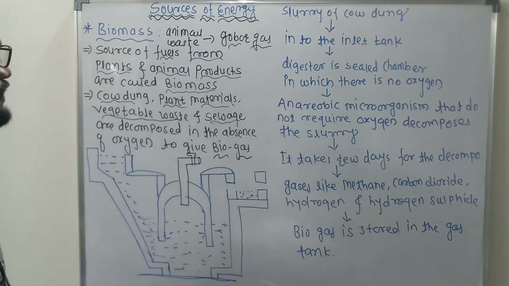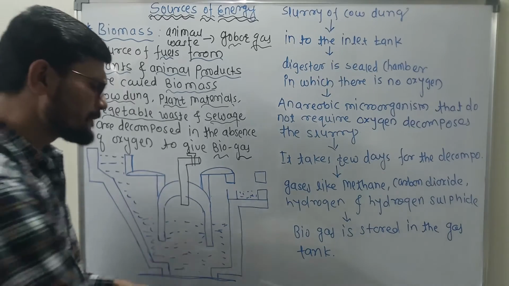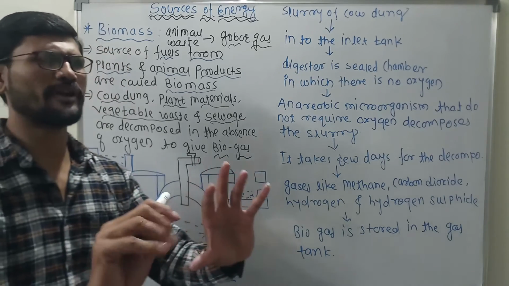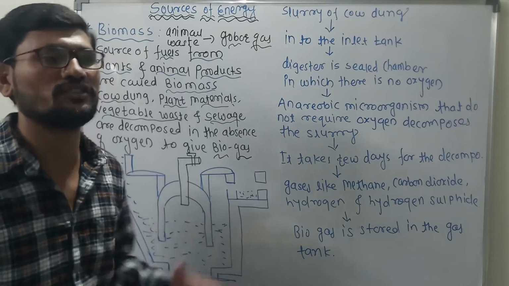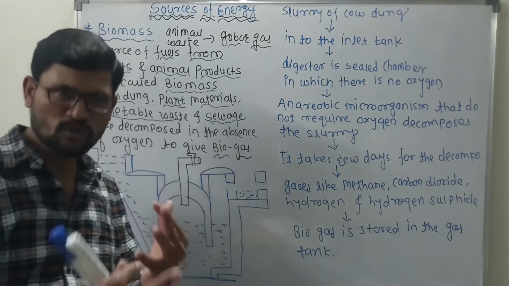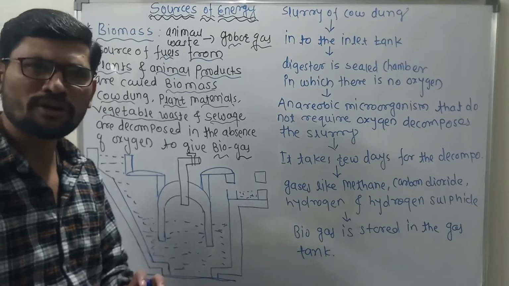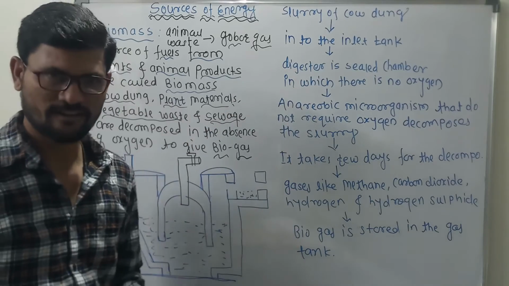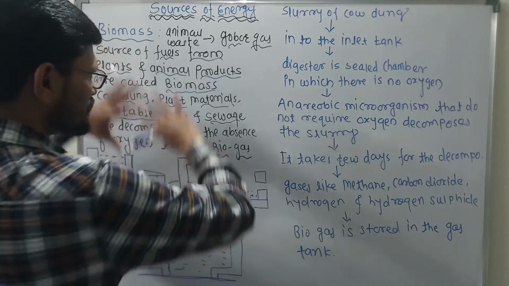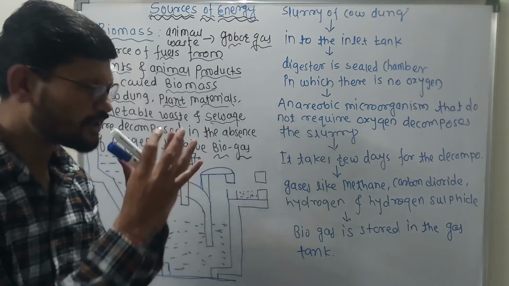Now, dear students, a little bit about the important parameters of this biomass: the construction, the working, the statement of the biomass, why it is called biogas, why it is called gobar gas. All these things are there. Clear? I think we have discussed a lot of things related to biomass. Now we'll come to the construction.